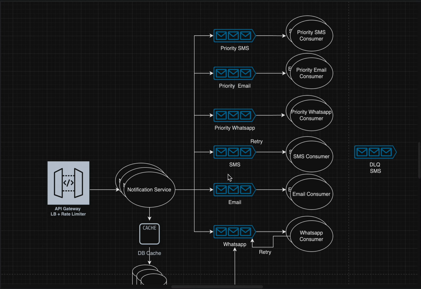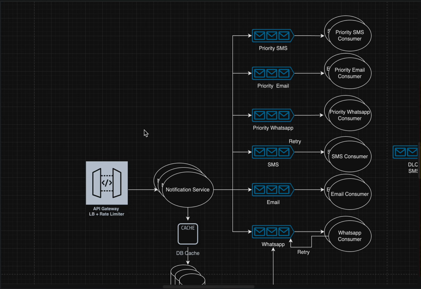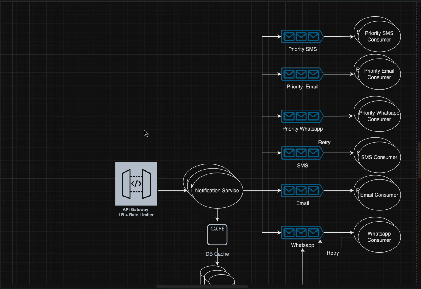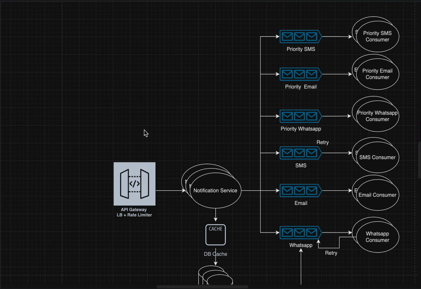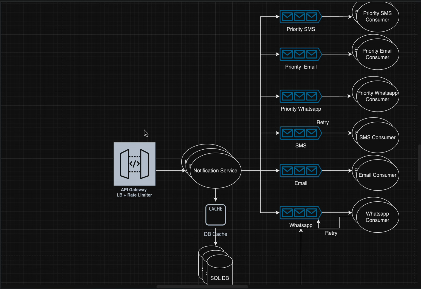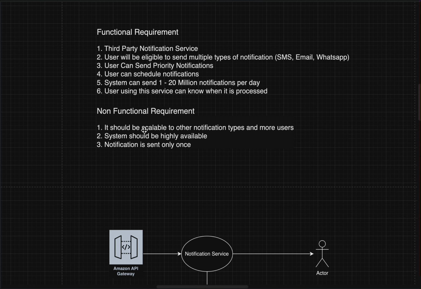Or maybe if we want, we can create different priority queues also, like P0 and P1. For P1 we will have dead letters, but for P0 we will not. That can also be done if we want to scale. That really depends upon the use cases. Different people can have different use cases. Now the priority notifications are done.